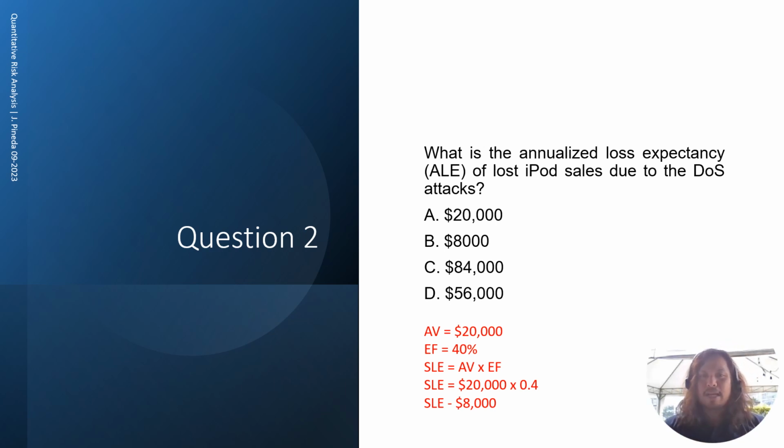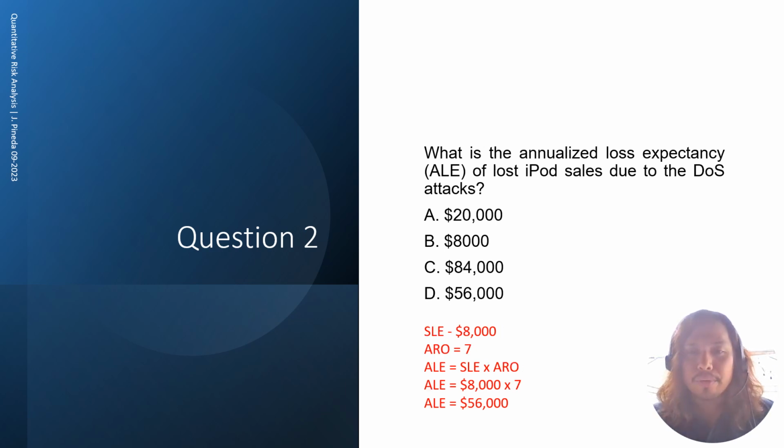Now, we compute for the ALE by multiplying the ARO. In the problem, the given is 7. So, you multiply the SLE times the ARO to get the ALE. So, the answer here is 8,000 times 7, which is $56,000. So, the answer is letter D. Okay.